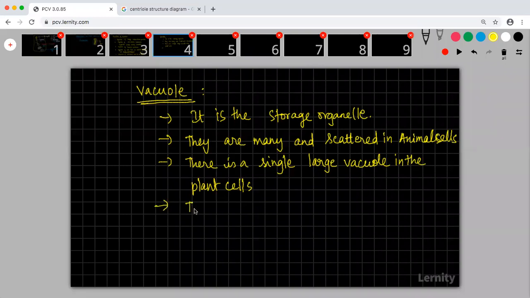The fluid in the vacuole is called cell sap.